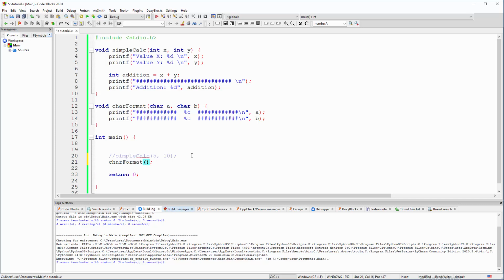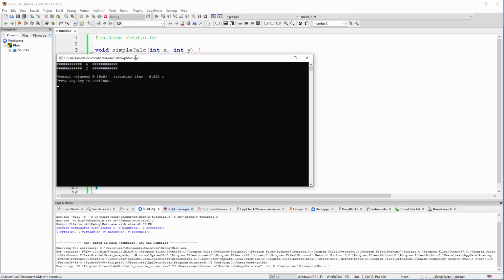Remember, when we are working with individual characters, we must use single quotes. So this will be A, or I don't know, this thing and this thing. Okay, W and Z, right? Now we're gonna have two headers. This will be with W and this will be with Z. Okay, and there you go.